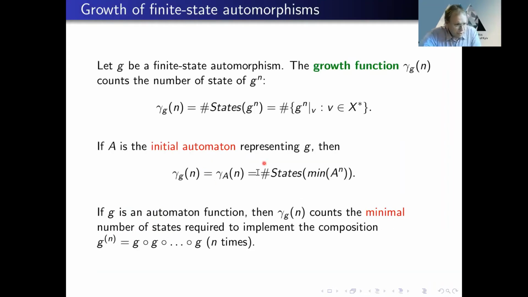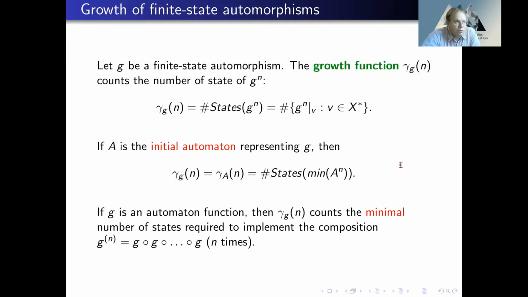Now, this growth function has another natural interpretation. So if we have some function which is computed by some automaton, then we may wonder how many states we need to implement the composition of this function with itself n times. So the n-th iteration of this function. And our growth function exactly tells us what is the minimal number of states required to do this.